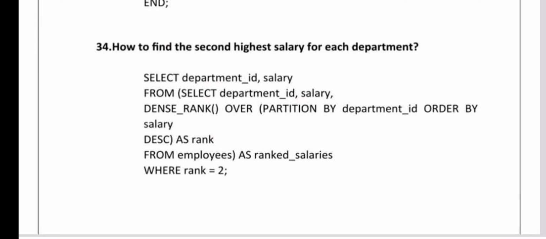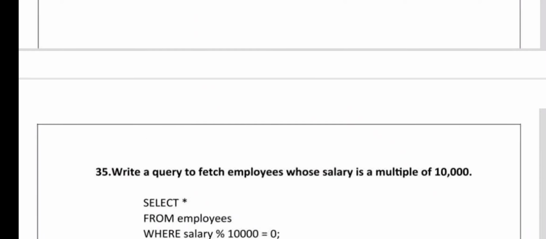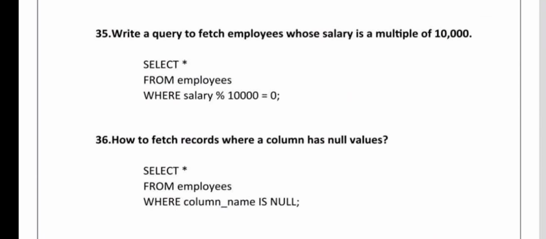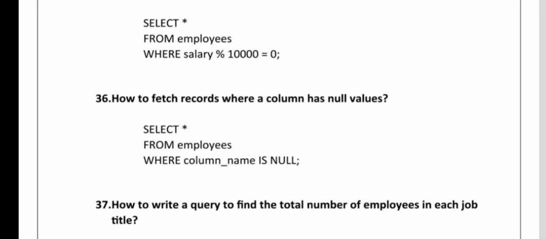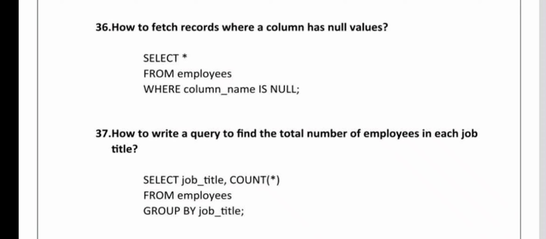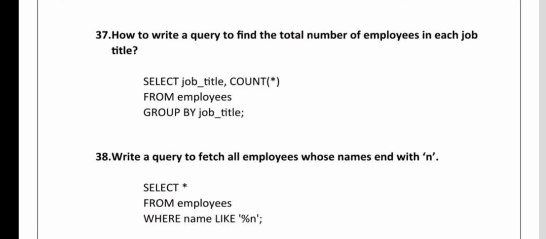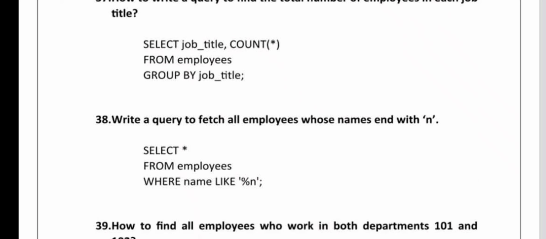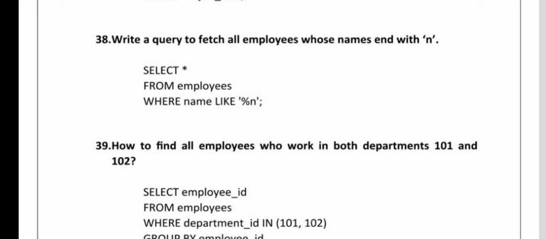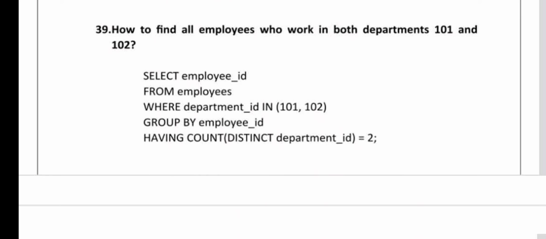How to find the second highest salary of each department? Can you write a query to fetch employees whose salary is a multiple of 10,000? How to fetch records where a column has null values? How to write a query to find the total number of employees in each job title? Can you write a query to fetch all employees whose name ends with N? How to find all employees who work in both departments 101 and 102?